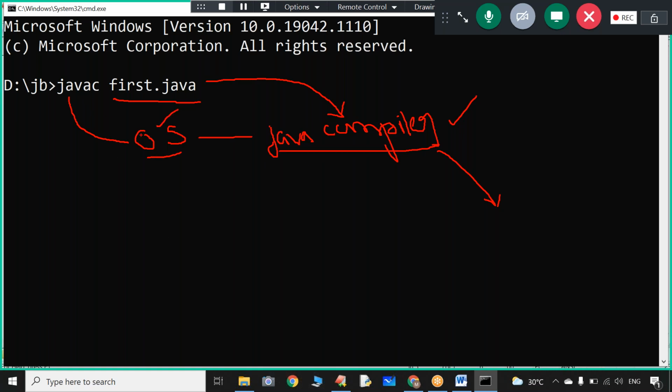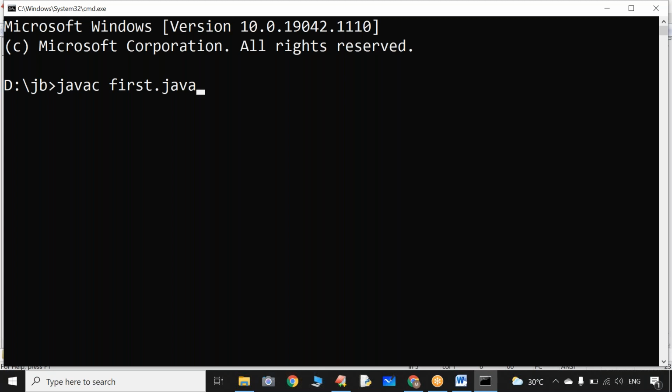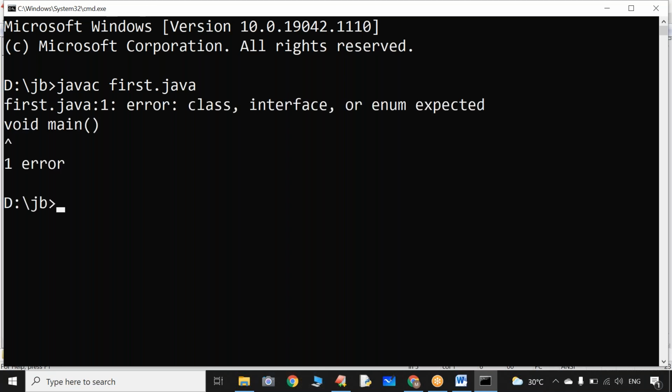How will the OS take care of it? Whenever this command is executed at the command line, it automatically reaches the OS, and the OS will invoke the Java compiler process. You know what will happen? When I compile the program, is there any mistake in my program? Am I following the Java rules and regulations strictly? Can you please observe that? If you are not following them, you are going to get an error.